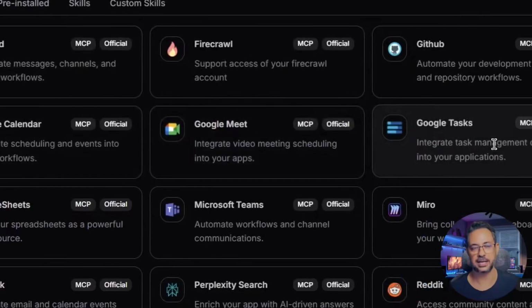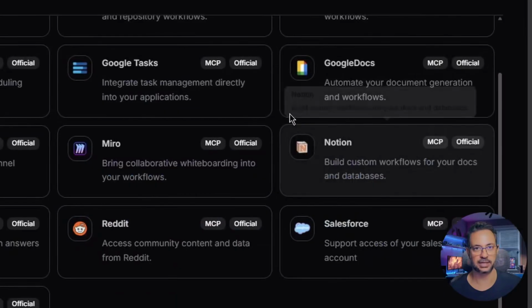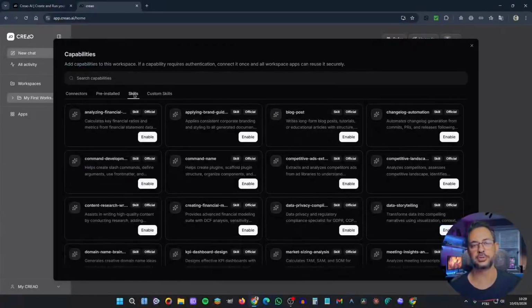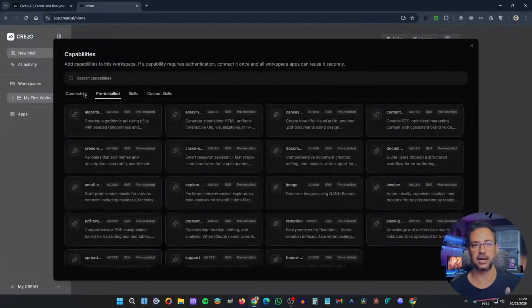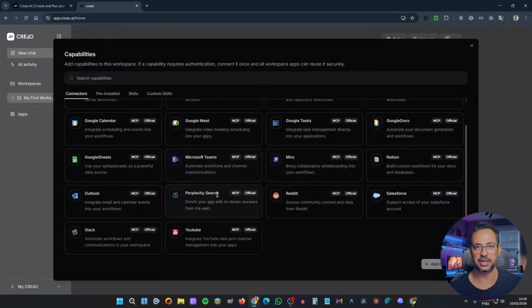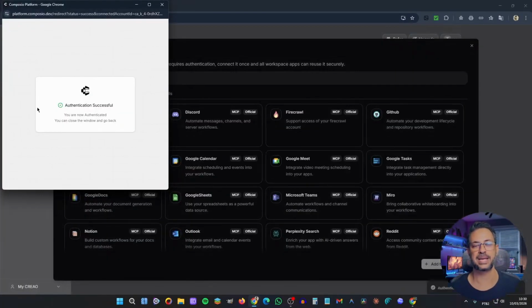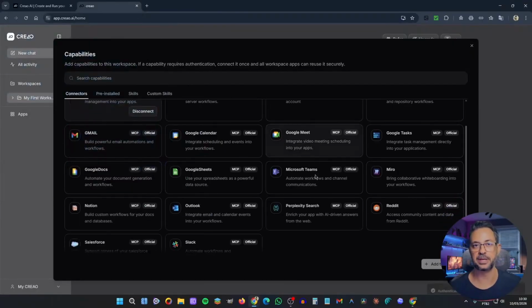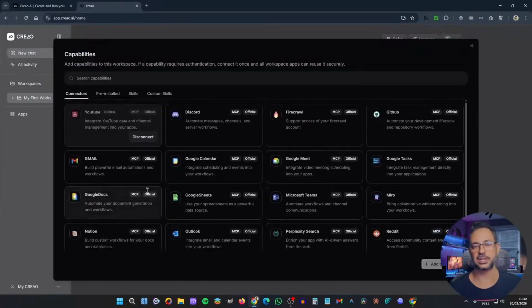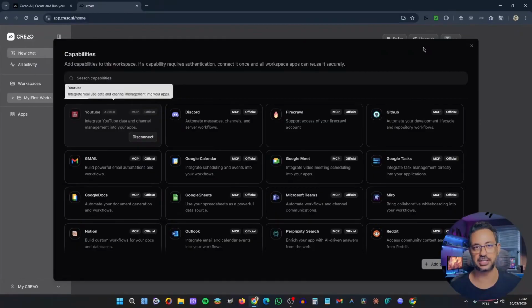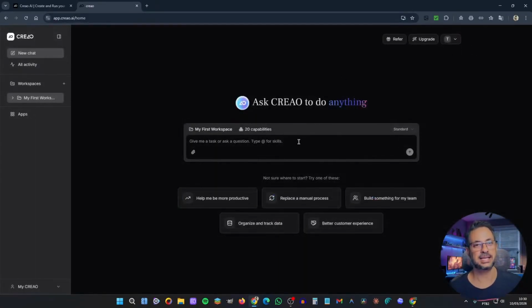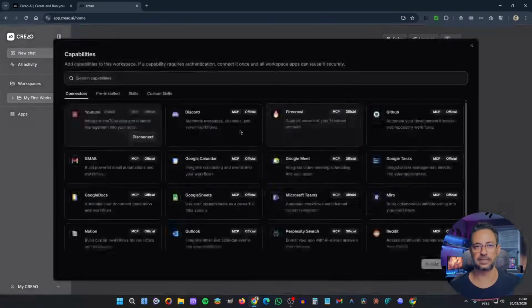Then, if necessary, depending on the application you want to create, you can connect all these other MCPs that are available here. And the logic is the same: authentication, permission, and established connection. And this is essential because now the agent won't just simulate a search. He will fetch real data from YouTube, process the information, and then deliver a report to me. All set to be used without copying and pasting, without manual downloads, and without external automation.